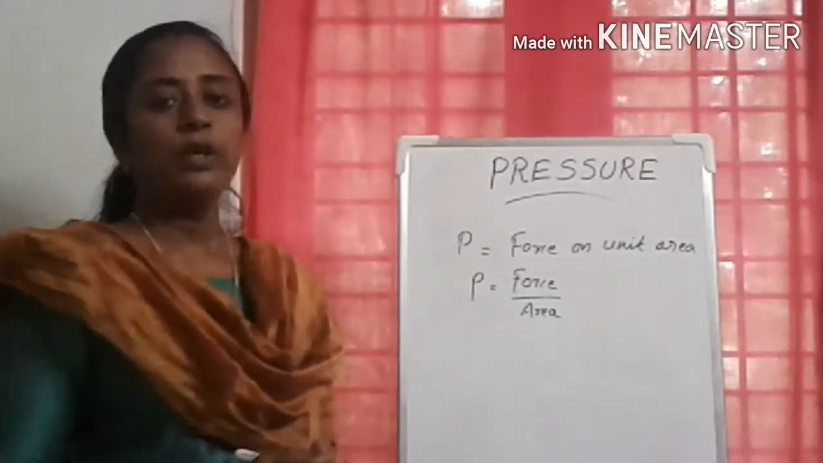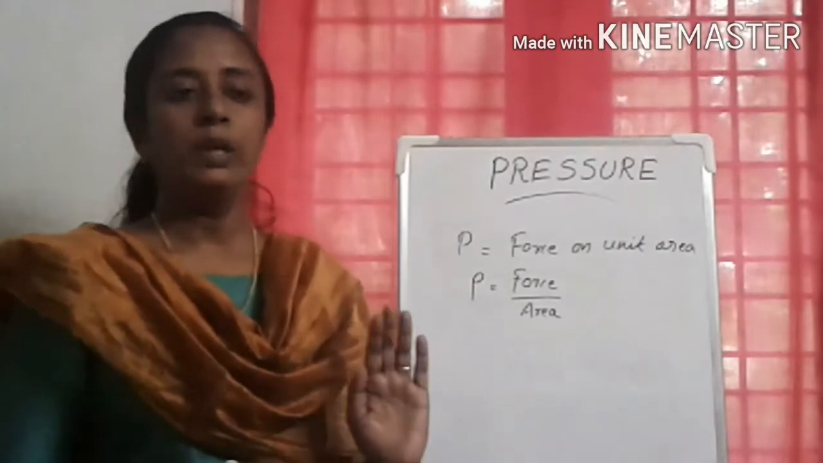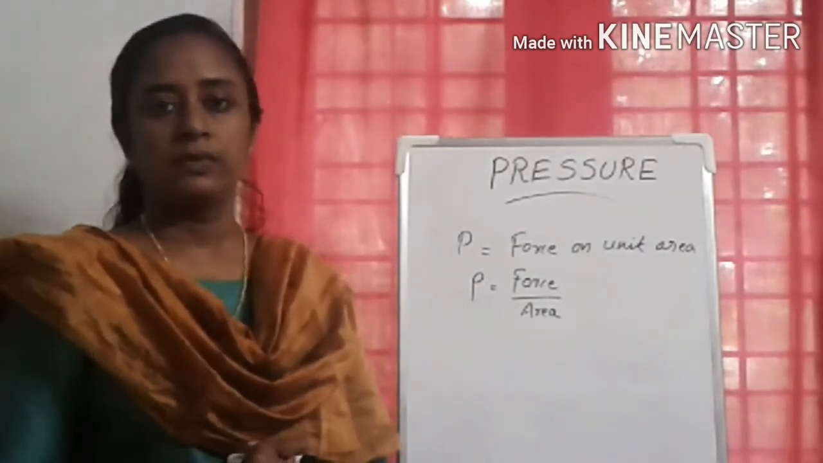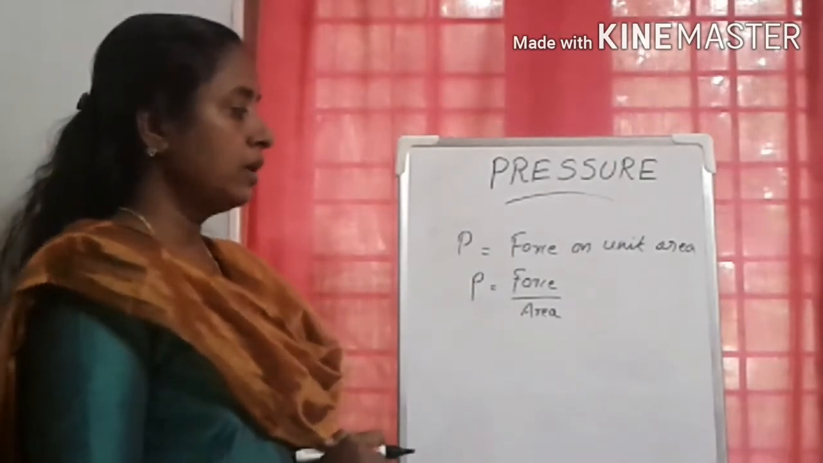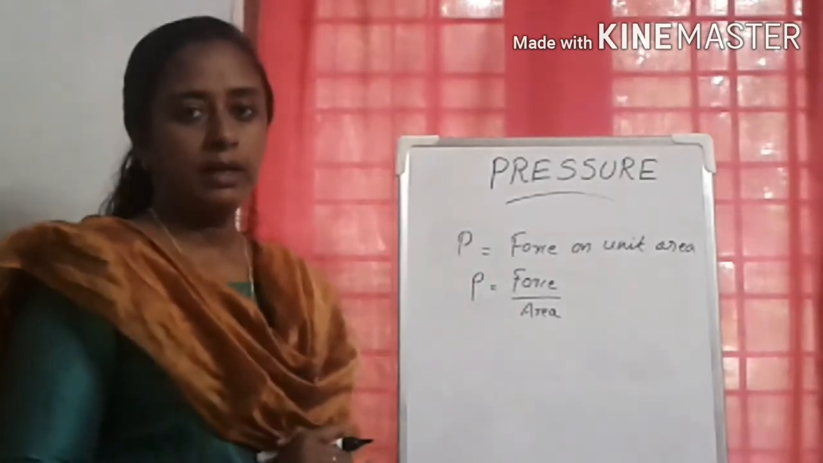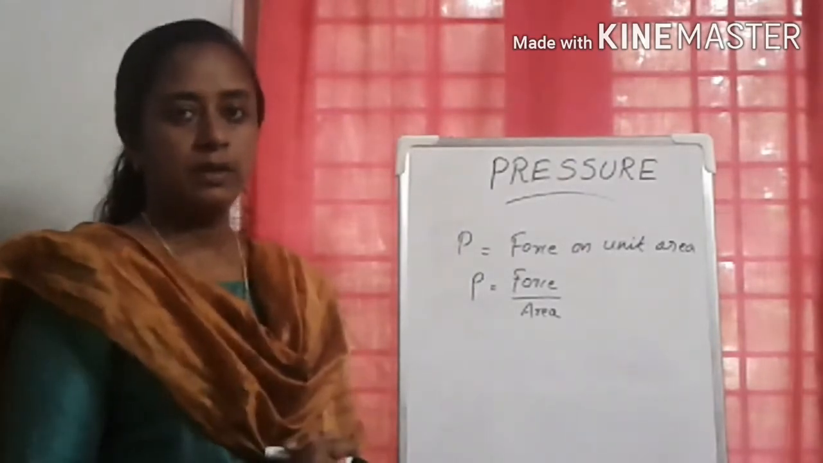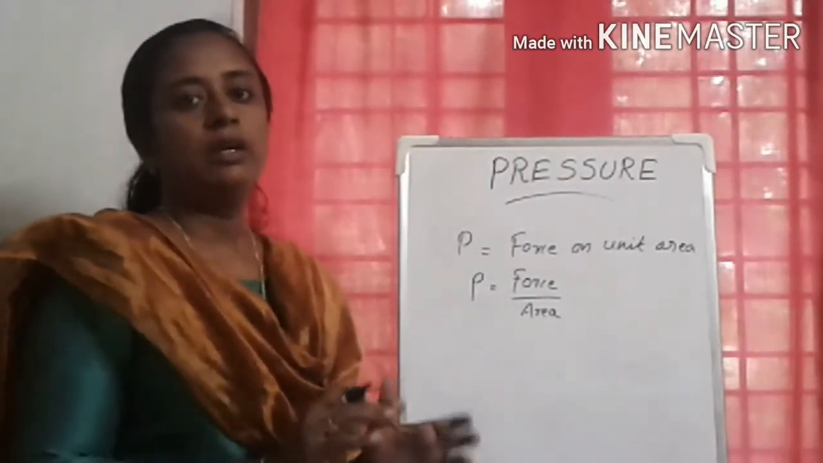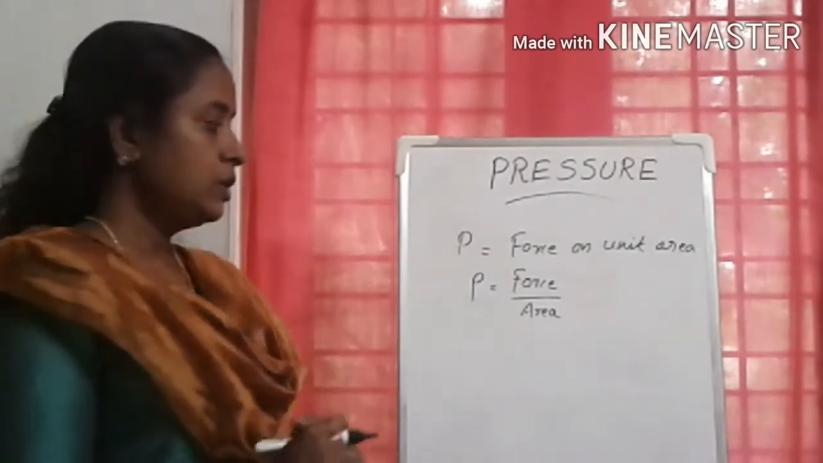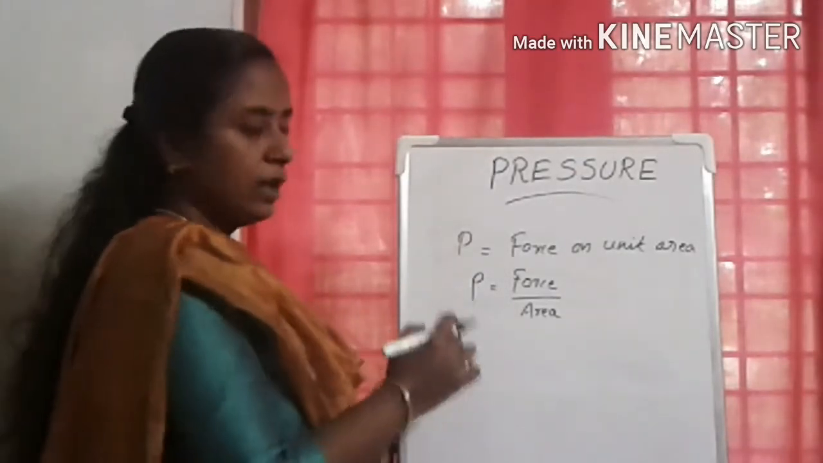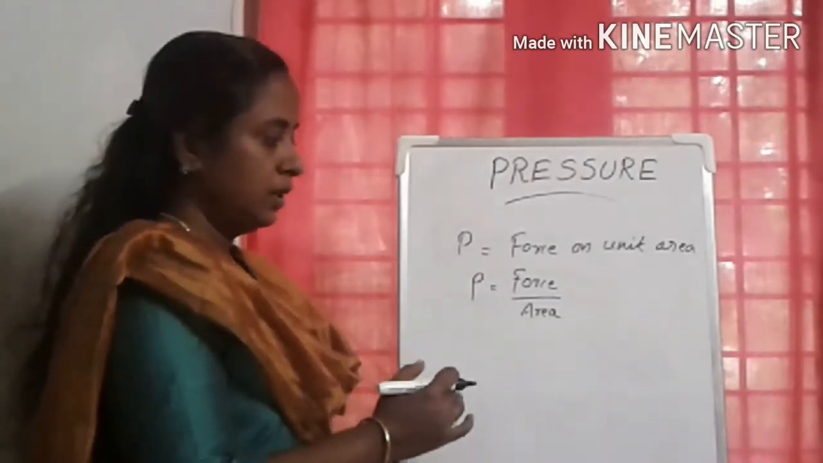That means when you apply force on a particular area, a pressure is created. And the pressure depends upon the amount of force we are applying and the area of contact of the force, up to which area we apply the force. So that is the equation for pressure. And this is a new physical quantity we are studying, pressure.